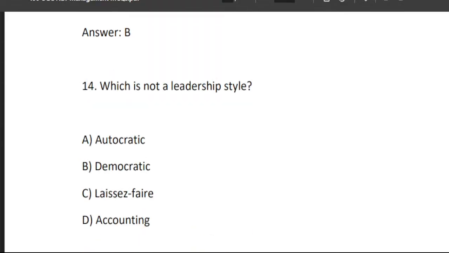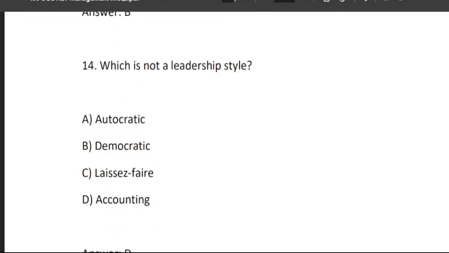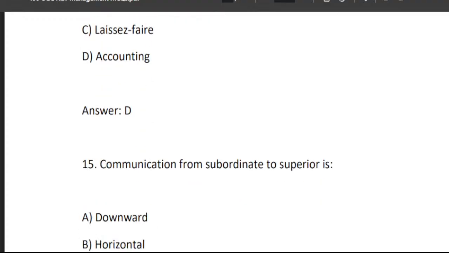Next is, which is not a leadership style? A. Autocratic, B. Democratic, C. Laissez-faire, D. Accounting. So all three options, autocratic, democratic, and laissez-faire, are leadership styles, but accounting is not. So D is the right answer. Accounting is not a leadership style.